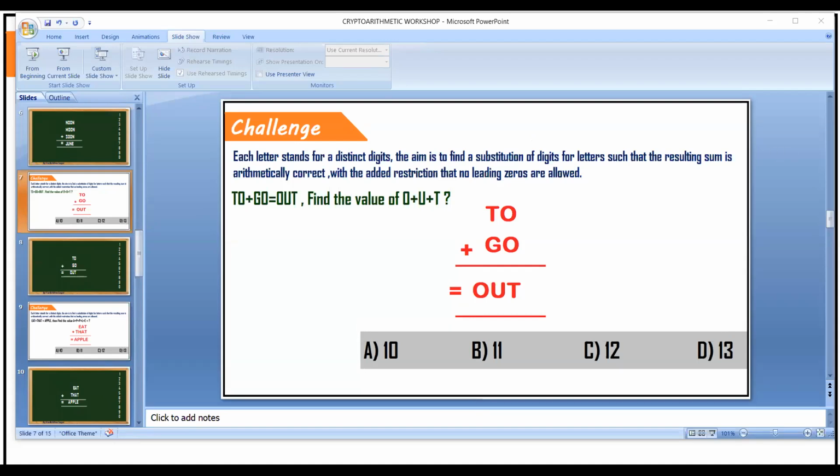Fine, good response. Some students are saying 10. Some students are saying 102. Some students are saying 172.